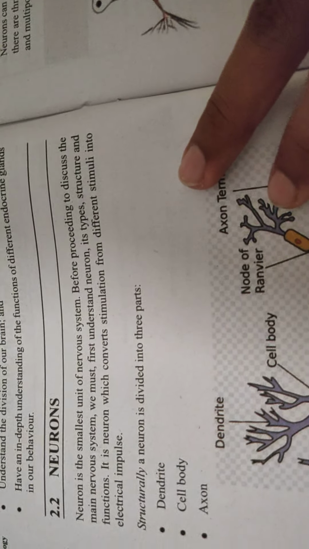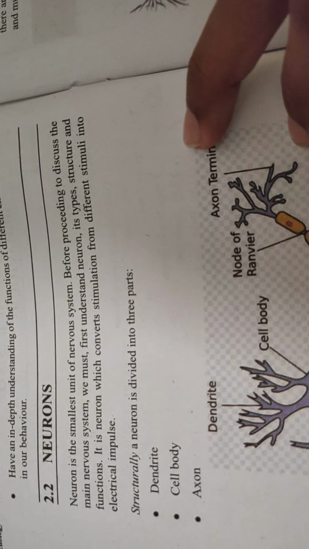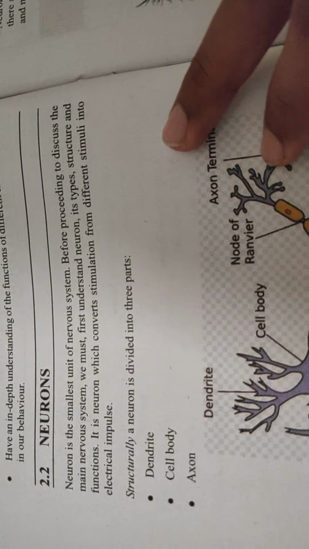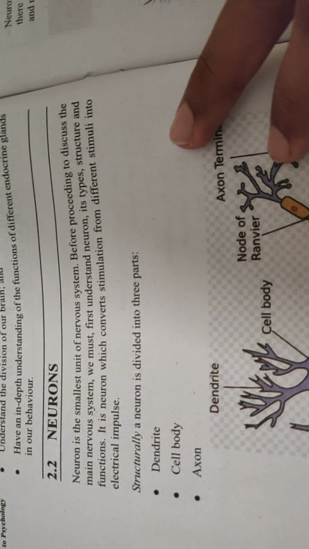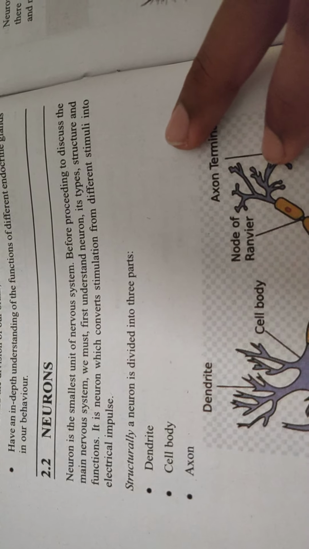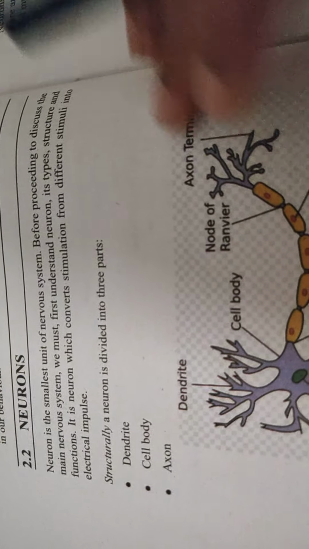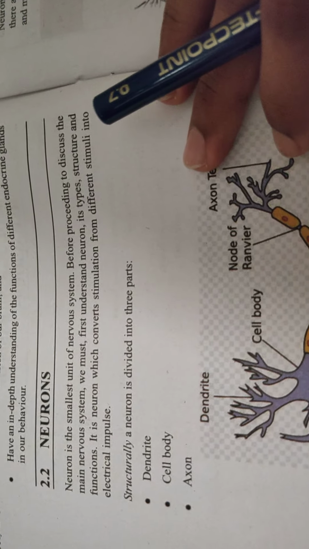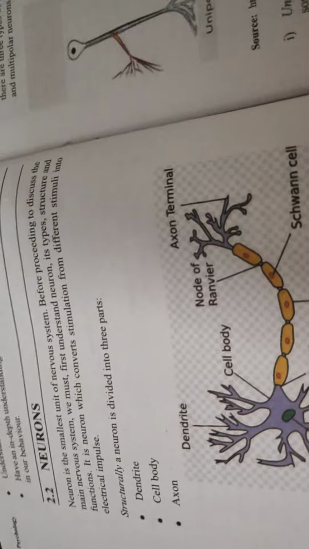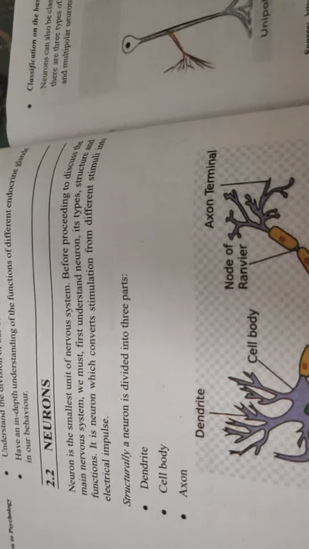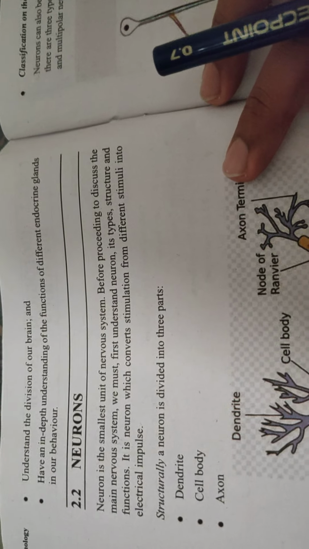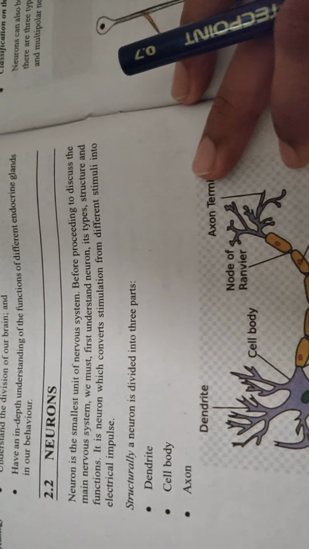Just like the cell is the smallest working system in the body, in the nervous system the neuron is the smallest unit. Before proceeding to discuss the main nervous system, we must first understand the neuron. Like before understanding the organ or the head functions, we first try to find out how a cell functions, right? In the same way, we'll first try to find out how a neuron functions, what its types are, and the structure of a neuron and its functions.